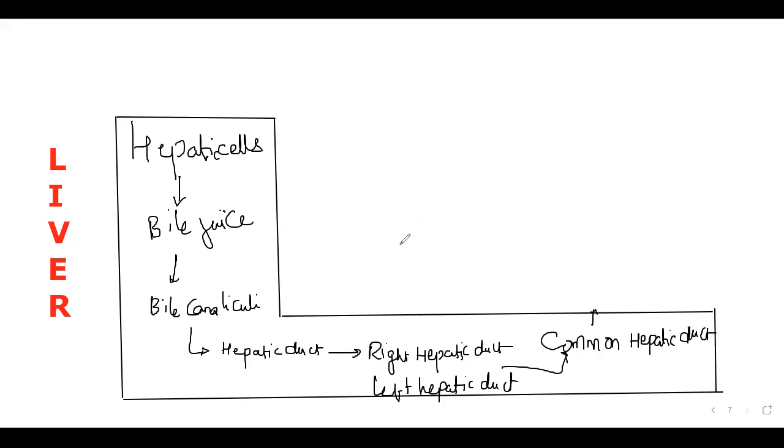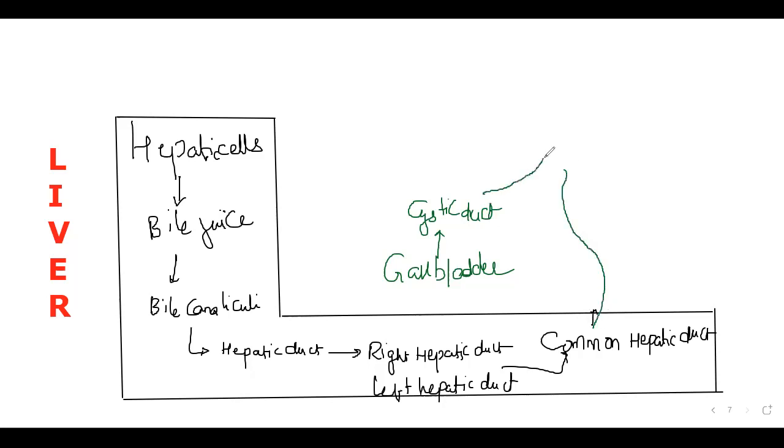Now we need to introduce the gallbladder. Here I am introducing the gallbladder. The duct from the gallbladder is said to be the cystic duct. So just we need to make it like this: the common hepatic duct along with the cystic duct. At normal times, what happens here? The gallbladder is going to receive the bile juice from this common hepatic duct.